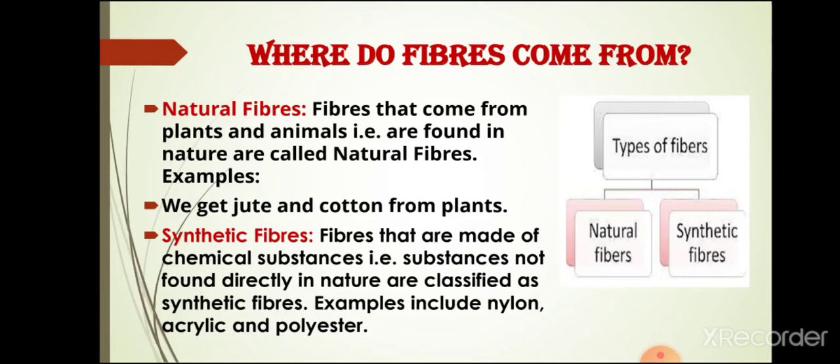Students, wool is obtained from the fleece of sheep or goat, and it can also be obtained from the hair of rabbits, yak and camel. Whereas silk is obtained from the cocoon of the silkworm. Another type of fibre is synthetic fibre. Synthetic fibres are the fibres which are not obtained from plants or animal sources, or you can say the fibres which are made by human beings. We call them synthetic fibres. For example, nylon, polyester and acrylic are a few examples of synthetic fibres.